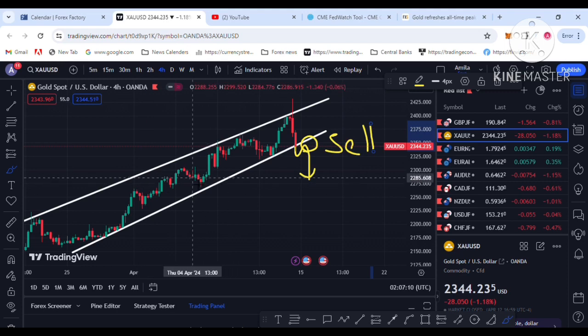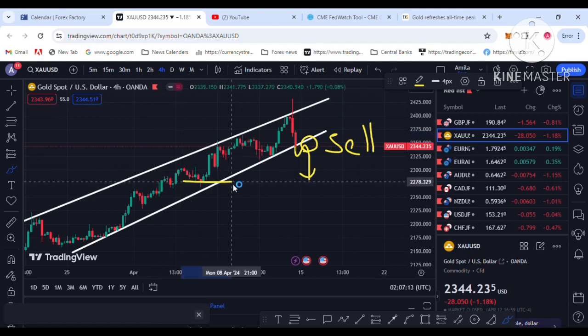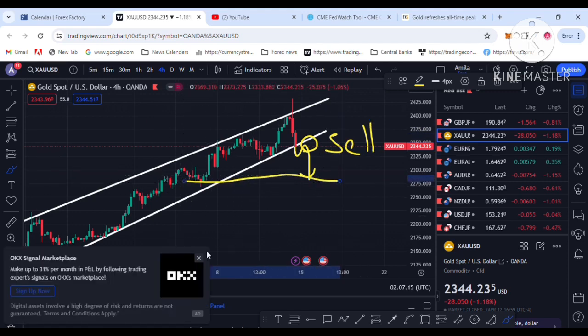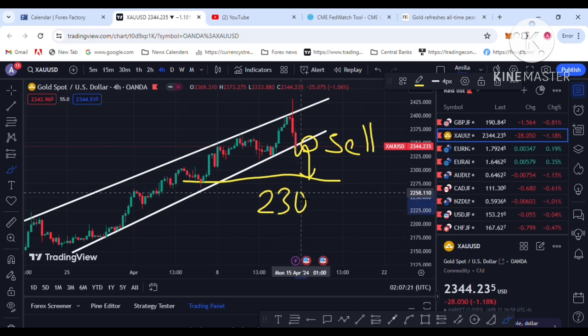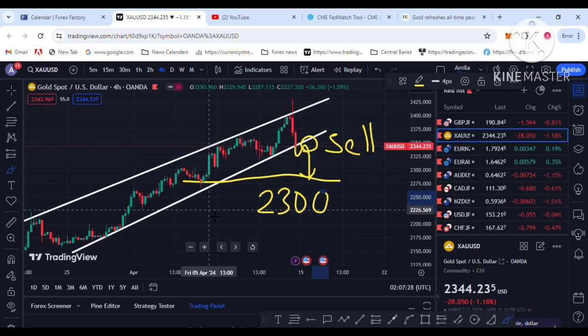I am targeting the 2,300 level to be reached next week. This is my first option. See here carefully, this is the first option, the 2,300 level. This is the trend line breakout, then the retest, and you have a sell opportunity with the technical setup.